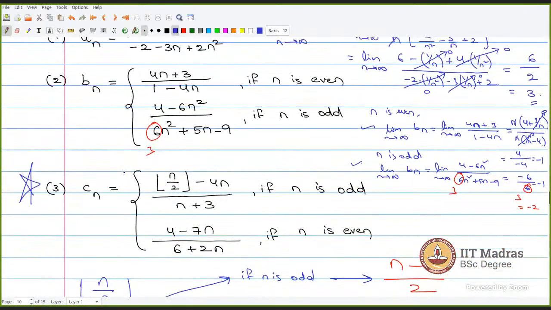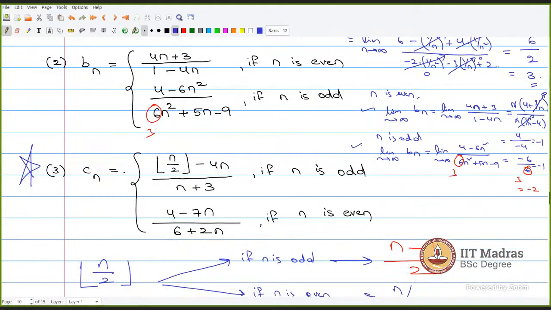Yes, sir. ये red point में जो -2 आया sir, if I take 3 in place of 6, then what will happen? That is what I said. अगर 3 लिया तो that will be -2. अगर 6 ही लिया तो limit exist नहीं करेगा. -1, -2, दो different values. We got 2 different values.